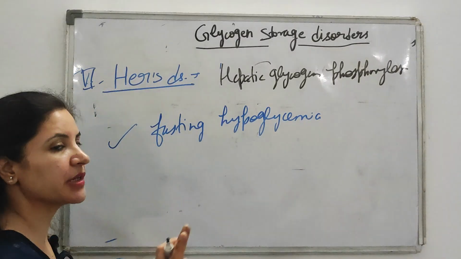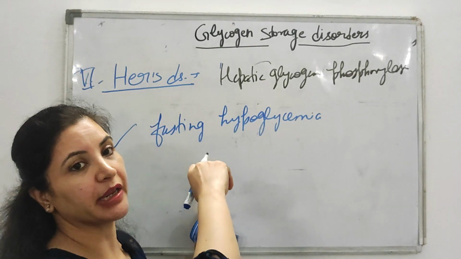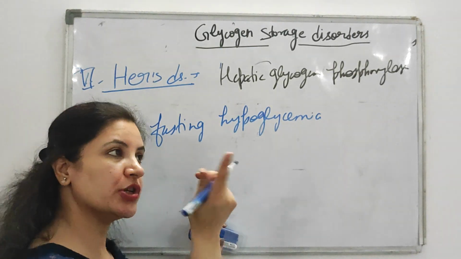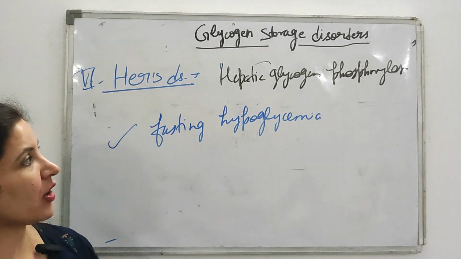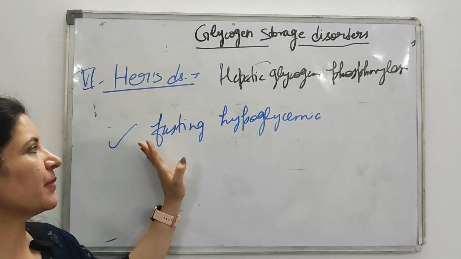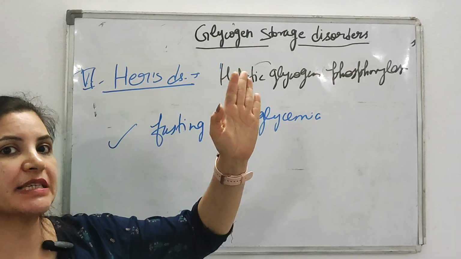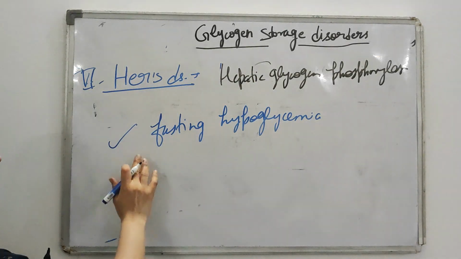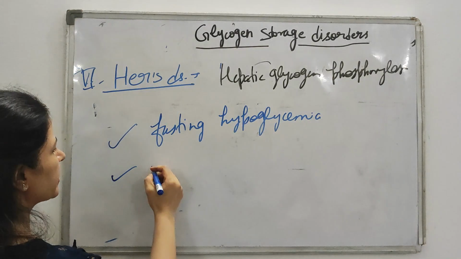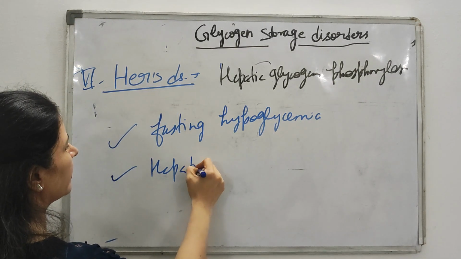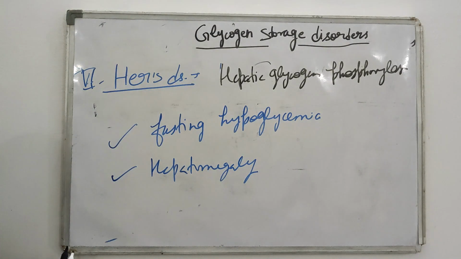But remember, here the patient does not present with severe fasting hypoglycemia as in the Von Gierke case, because in Von Gierke both gluconeogenesis as well as glycogenolysis will be affected, while here only glycogenolysis is affected. That's why here the patient presents only with fasting hypoglycemia, not very severe. Okay. There is also hepatomegaly. This is your type 6.